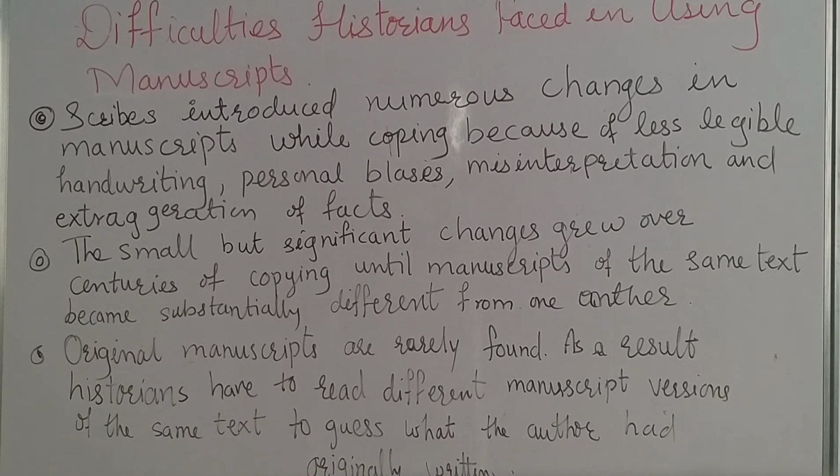A chronicler is a person who used to keep the information. So in 1356, and another version two years later, he wrote. After two years, the other version he wrote, but the historians did not know about the existence of the first version. It takes a lot of time. In 1960, they found out about the first version of Ziauddin Barani. So it is still thought by people that it remained lost. So this is about the difficulties historians face when they work with manuscripts. So the next point we are going to discuss tomorrow. Thank you and have a nice day, my dear children.